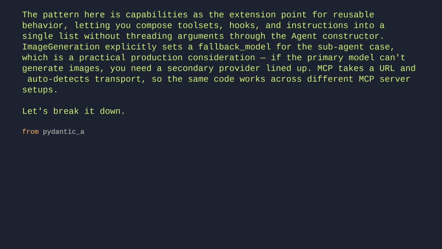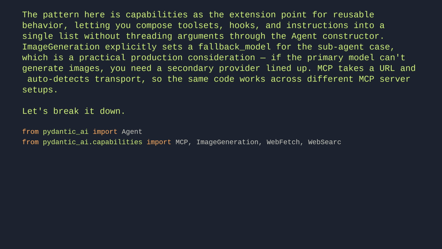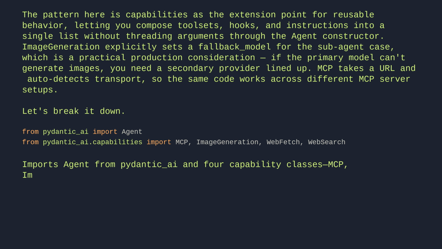from pydantic_ai import Agent. from pydantic_ai.capabilities import MCP, ImageGeneration, WebFetch, WebSearch. Imports Agent from Pydantic AI and 4 capability classes: MCP, ImageGeneration, WebFetch, and WebSearch, for later use in agent construction.